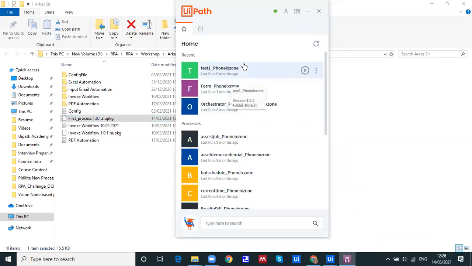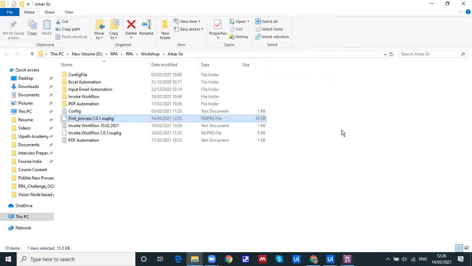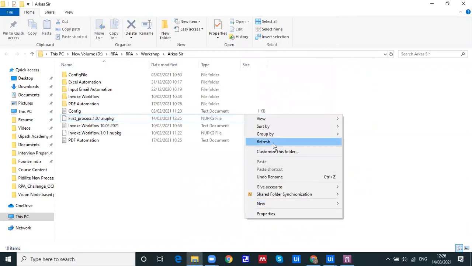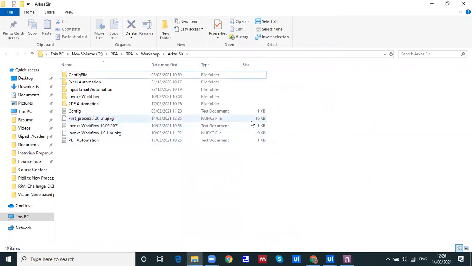Is NuGet Explorer required for that? No, Explorer is not required. This is simply, I can say, the end file required for further execution.